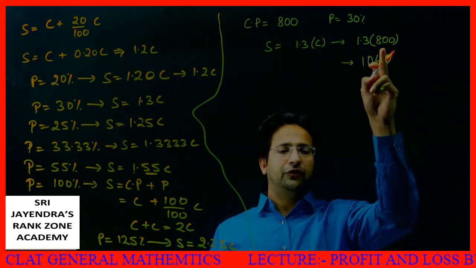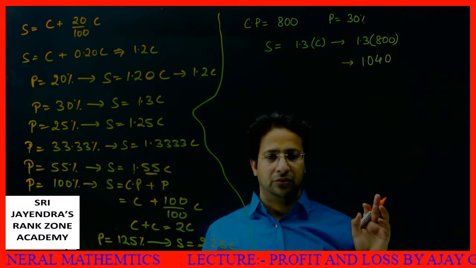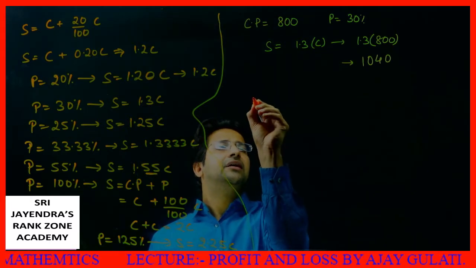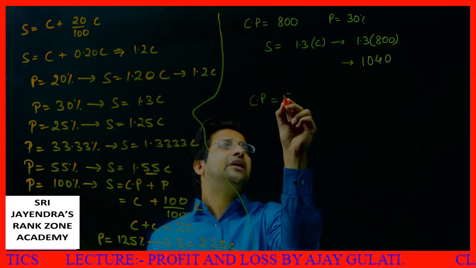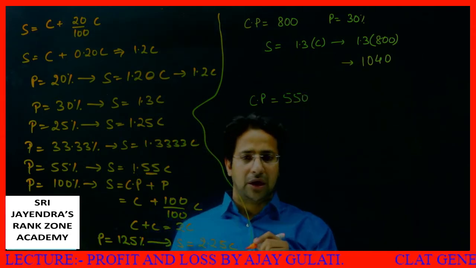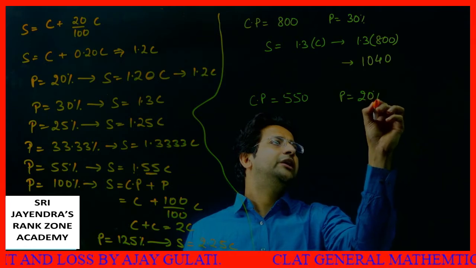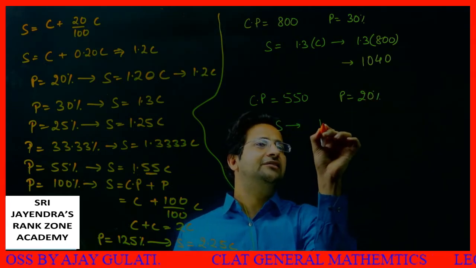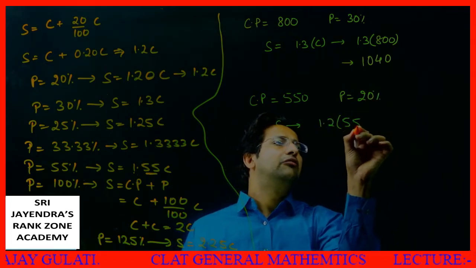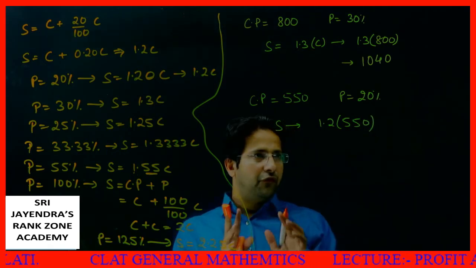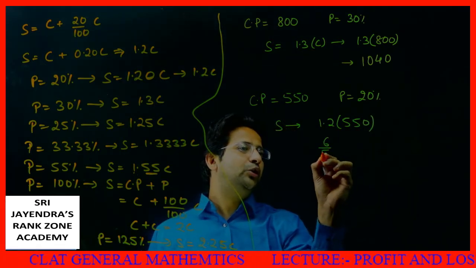13 into 8, 104, 1 decimal and 1 0. You can do this, huh? If I say my cost price is 550 rupees, and my profit is equal to 20%, then what is my selling price? Directly I'll say 1.2 into 550. For the sake of convenience, I'll write this 1.2 as 6 by 5.